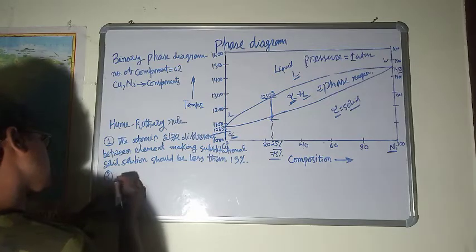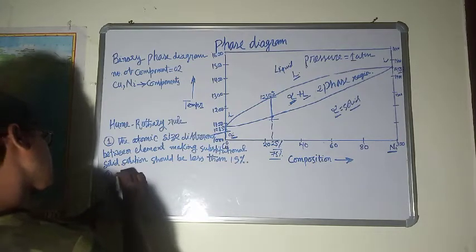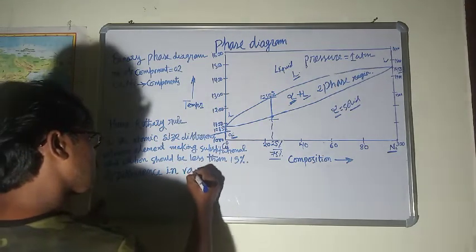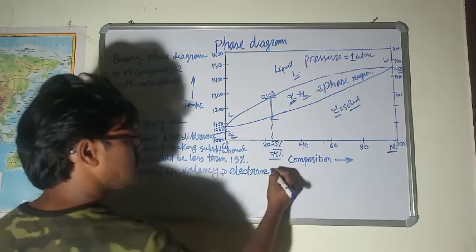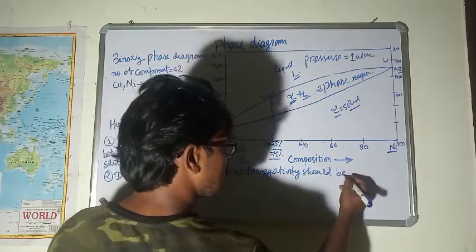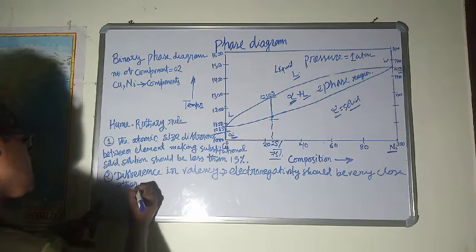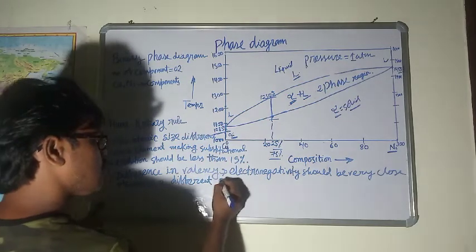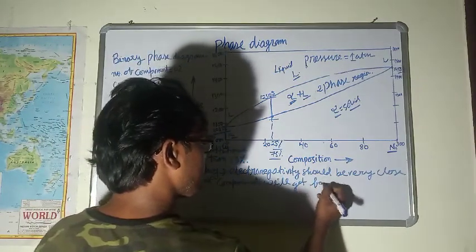And there is the next point: the difference in valency and electronegativity should be very close, otherwise a different compound will get formed.